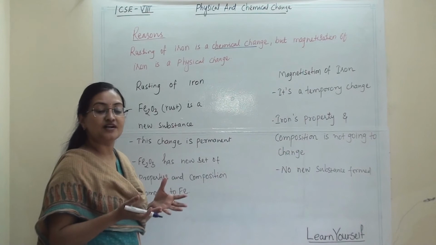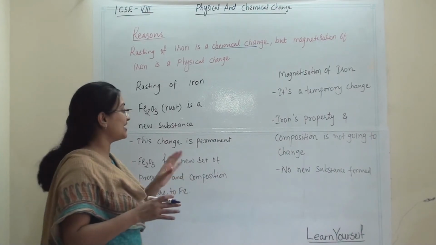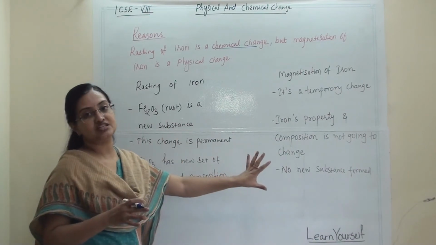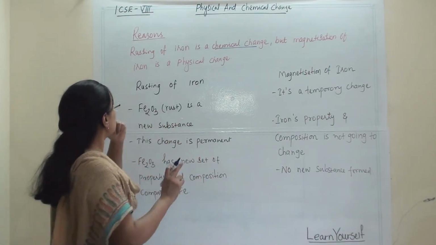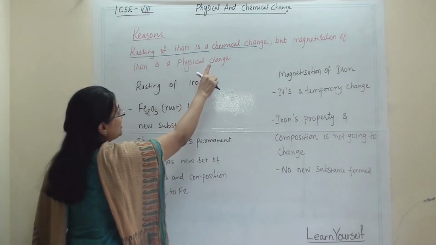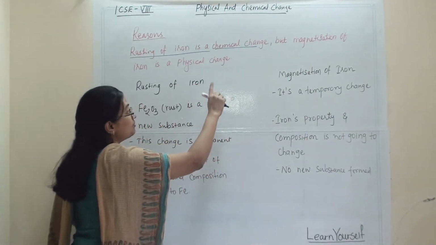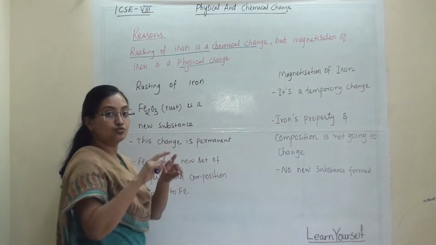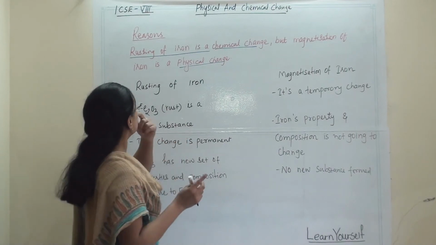And in the arguments, what we are going to write is the characteristic properties of chemical change and physical change. That's it. So here the first statement is that rusting of iron is a chemical change, but magnetization of iron is a physical change. So there are two statements in this.